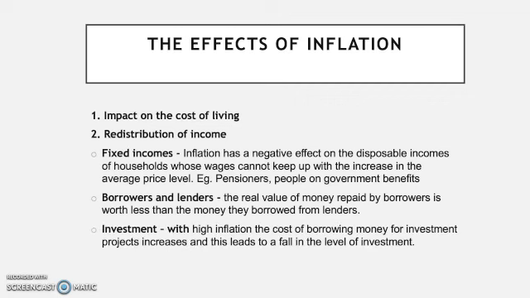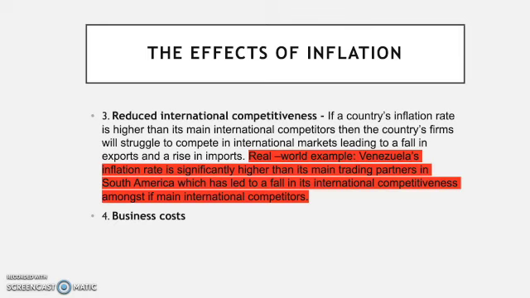So if an economy is experiencing inflation, then one, it is going to impact on the cost of living. Two, it is going to impact on the redistribution of income, and fixed income earners like pensioners are going to be affected, right? Borrowers and lenders are going to be affected. Investment will also be affected, because if you have to spend more to borrow because you're going to pay a higher interest rate, then chances are you will not do that.